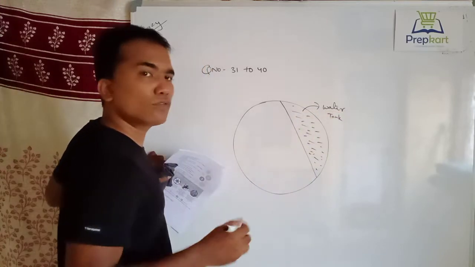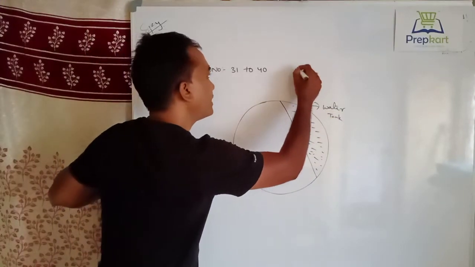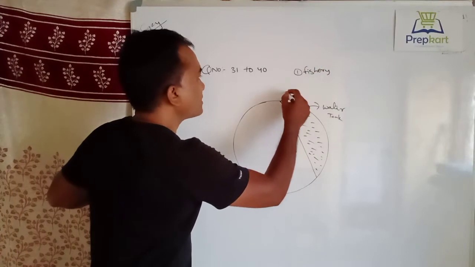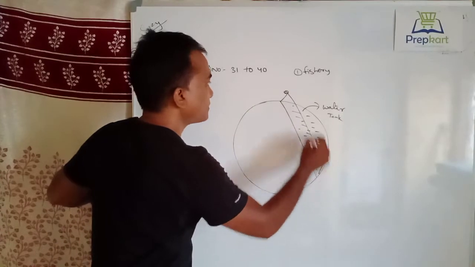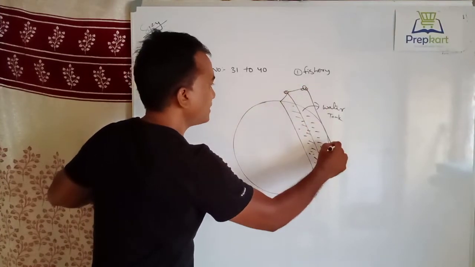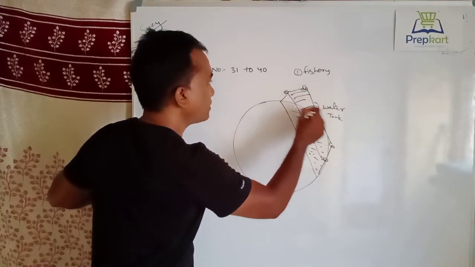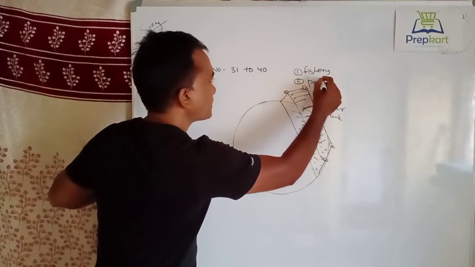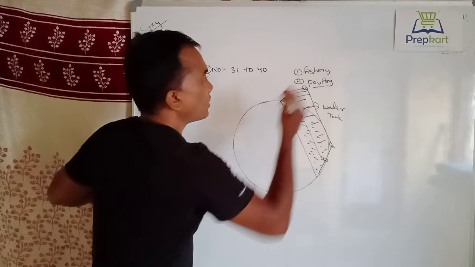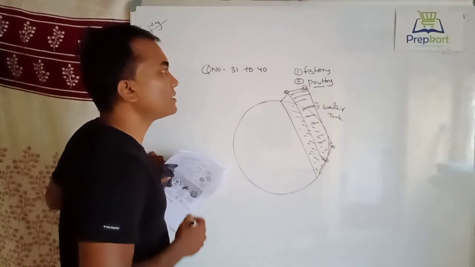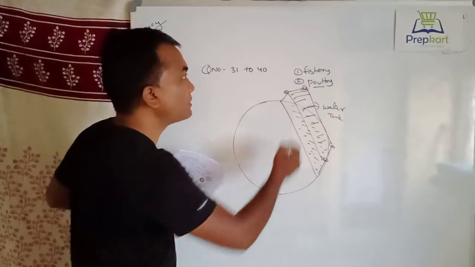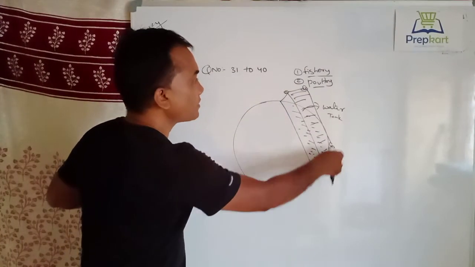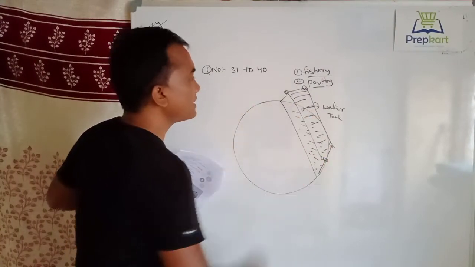In this tank they'll go for fishery. So one part is done. On this part they'll make a hut or shed and go for poultry. Whatever the droppings from hens or ducks, it will be food for these fishes. So two activities are done in the same piece of land: fishery and poultry.